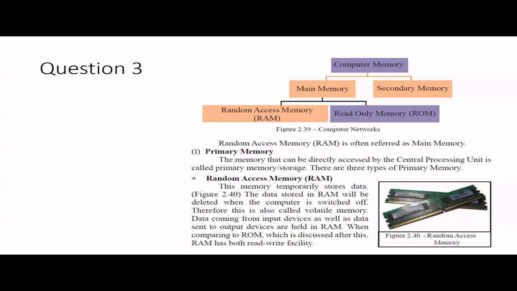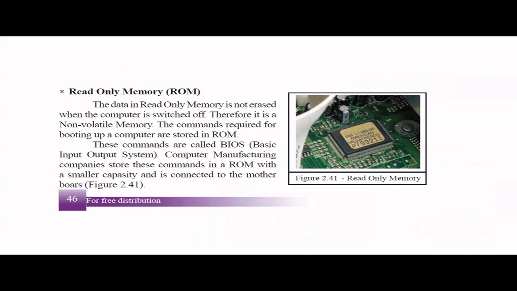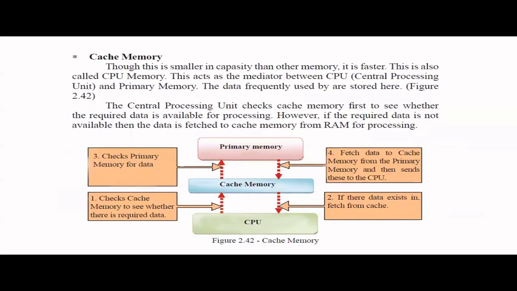Now, I told you primary memory has RAM and ROM, right? ROM is not a volatile memory. That means if you switch off the computer, the information there will not be deleted, right? Manufacturers are using ROM to keep all the booting instructions there. You may have heard about BIOS, right? All these commands will be stored in ROM, so they will not be deleted if we just switch off the computer. For the booting process, this is a must-have. So that is about the primary memory.